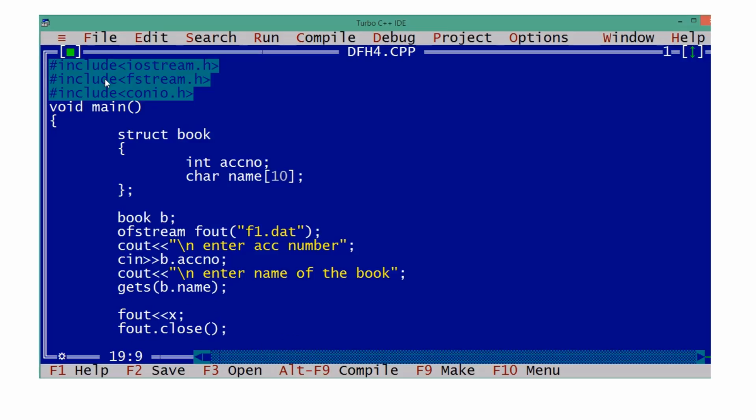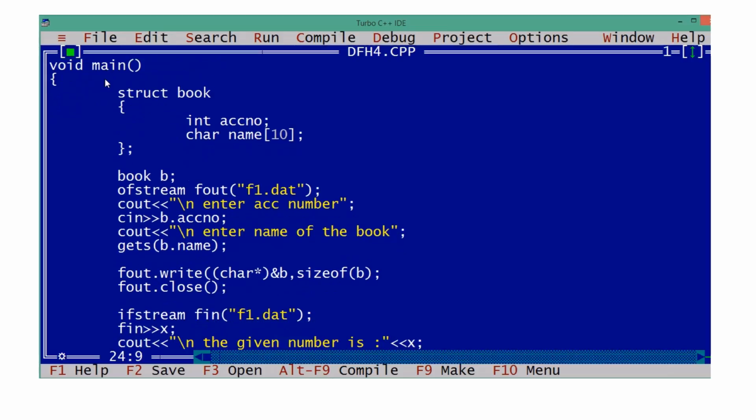Okay, after reading, where are we writing? We are writing one object. If you are just using the insertion operator just like cout, it cannot be processed. So there is a write method. What are we writing? We are writing one object of book, that is b, and that is the starting address. We are giving the first parameter as a starting address pointer, and from there how many bytes? Size of b, this much to be written into the file.